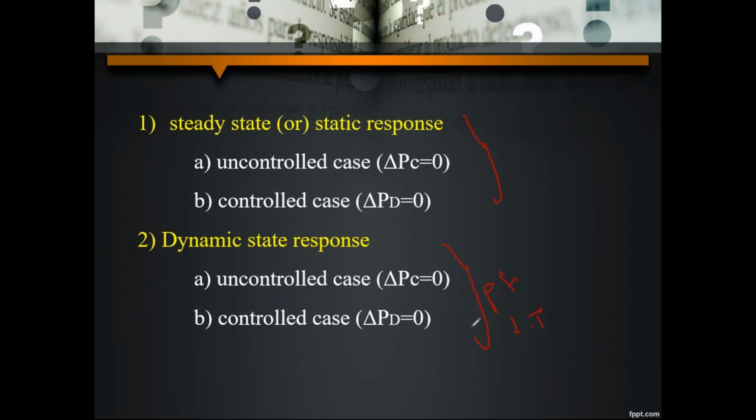Now in today's class we are going to discuss the steady state response of the uncontrolled case. This is the first topic we are going to discuss in today's class.